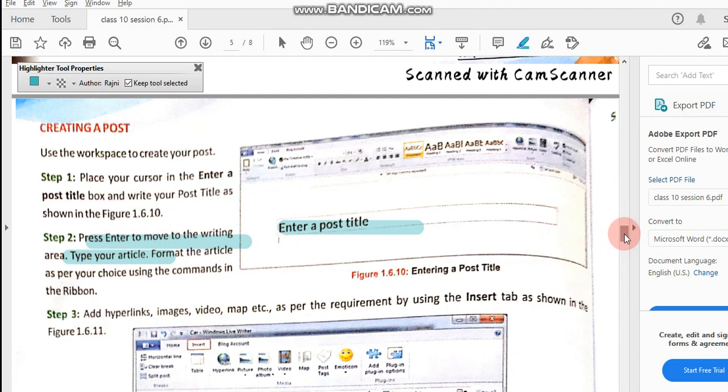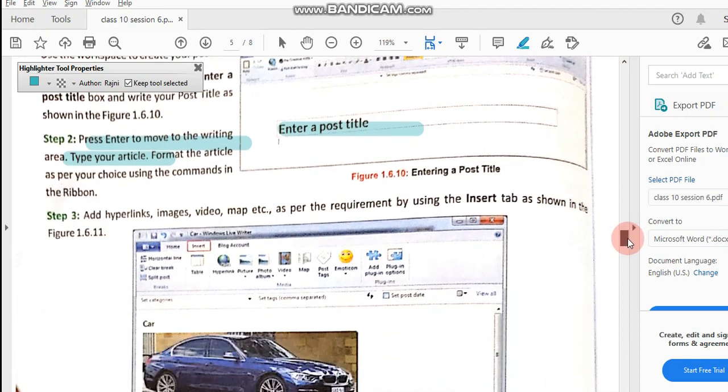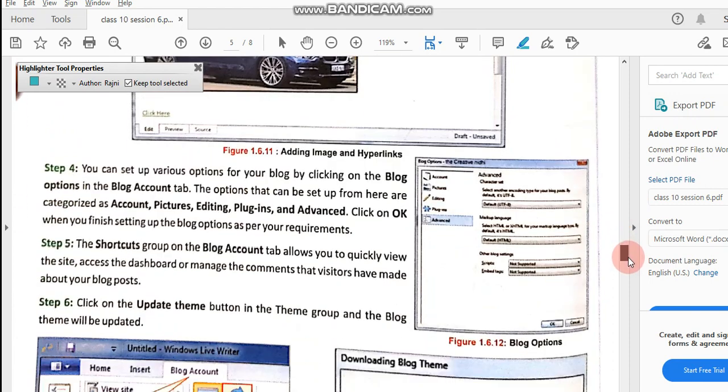So all these kinds of formatting you can do. And then add hyperlinks, images, videos, maps by clicking on the insert tab here. There is a video option, photo album option, hyperlink option. This way you can add all these things in your blog.